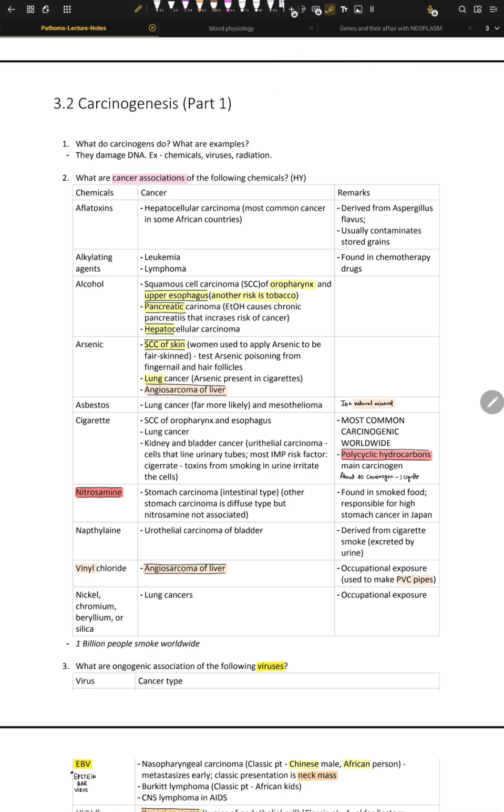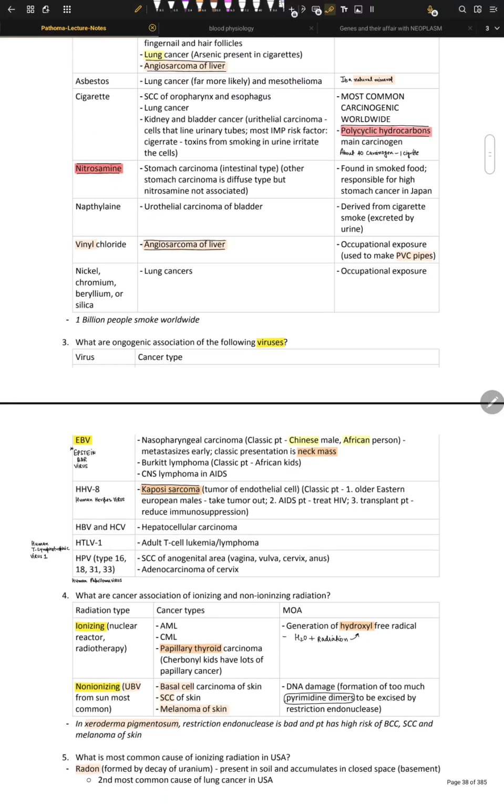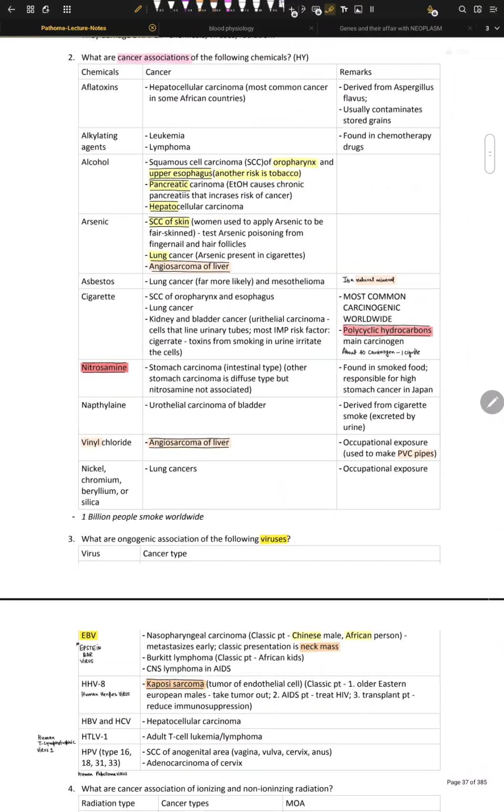What can cause it? Chemical agents. These can damage DNA either directly, or their metabolite can cause DNA damage. Let's go one by one. What are these and what happens? So the first one is aflatoxin.